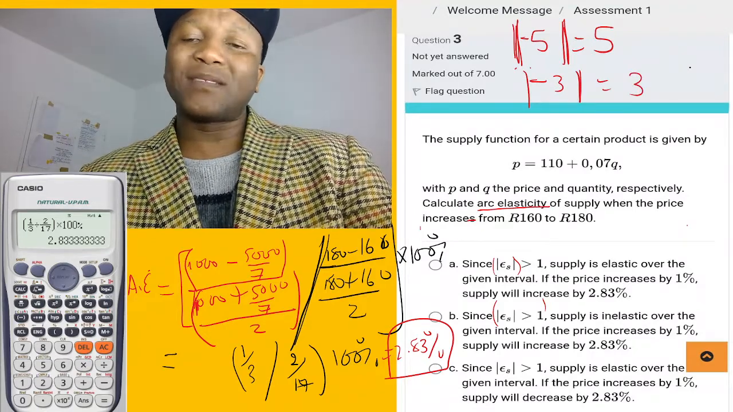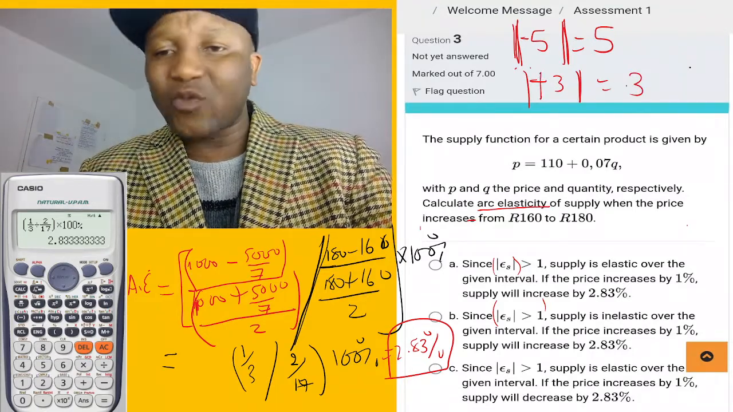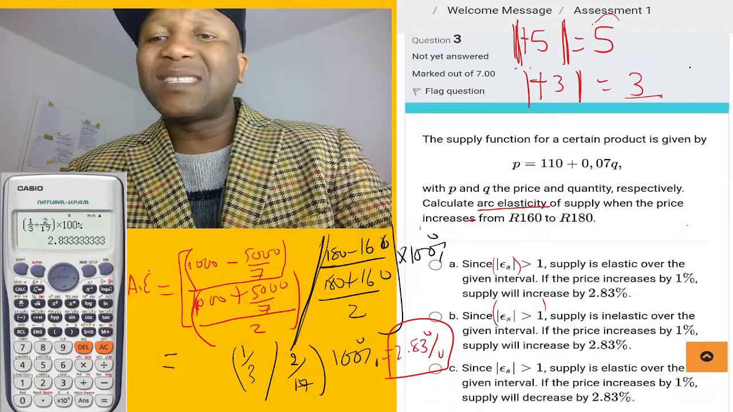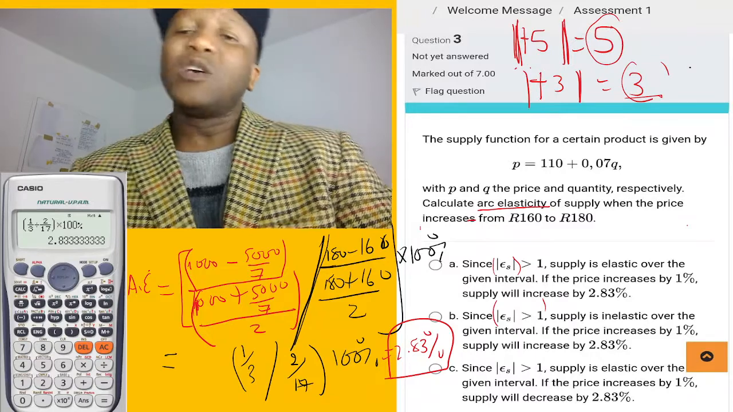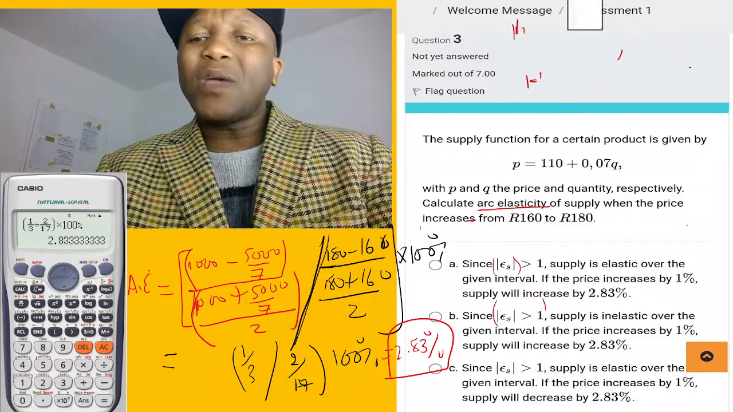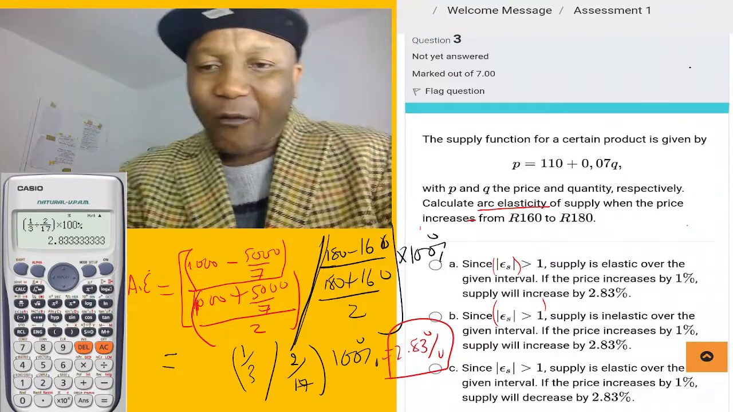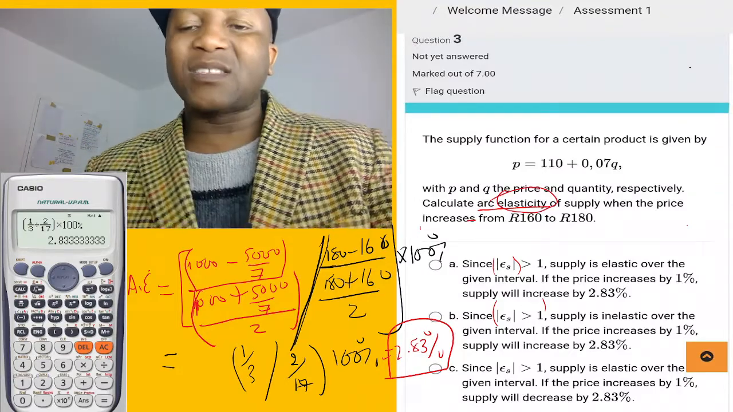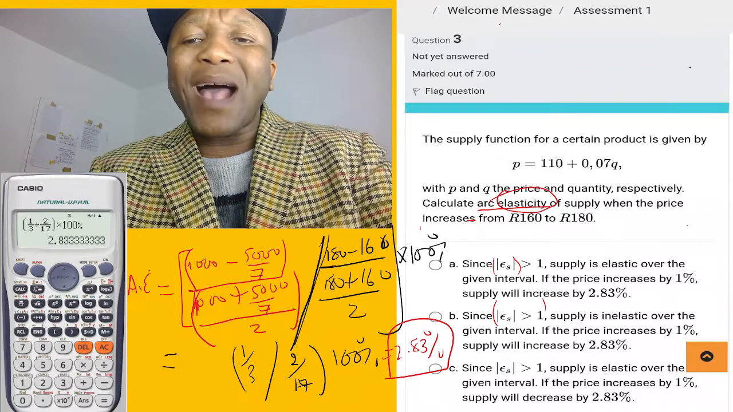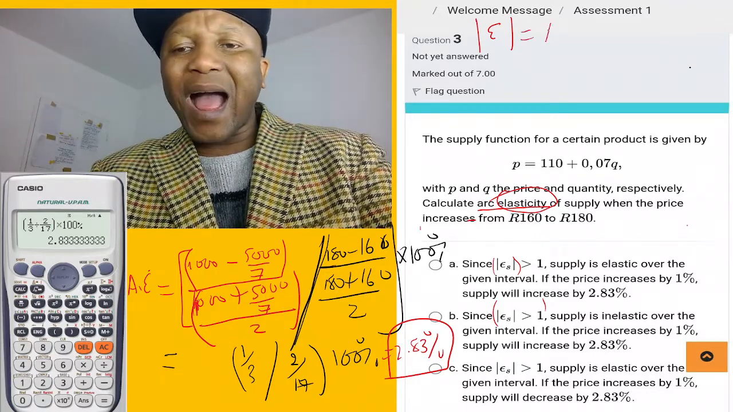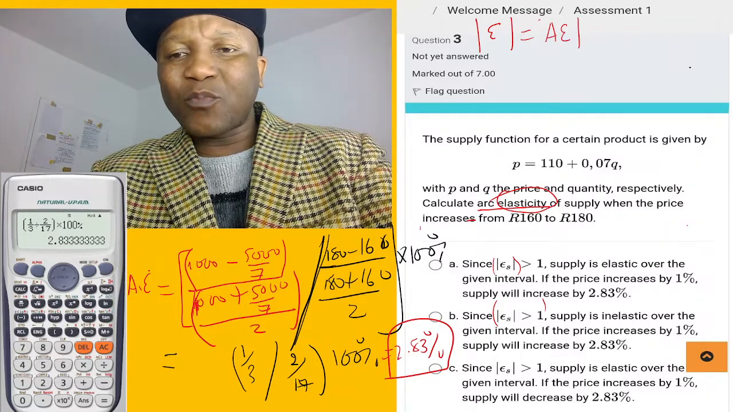That's how absolute works. Even if it's just going to be +3, it's going to come out as positive. So anything from the absolute is still going to come out as a positive. Now, when you get the arc elasticity, or any type of elasticity, any demand elasticity, you must pass it through the absolute. So we're going to take our arc elasticity and we must put it in absolute.